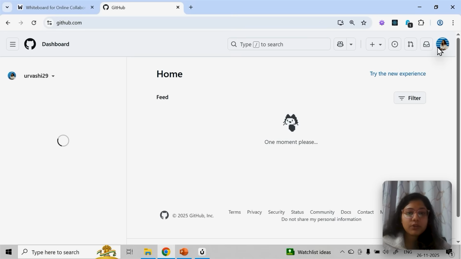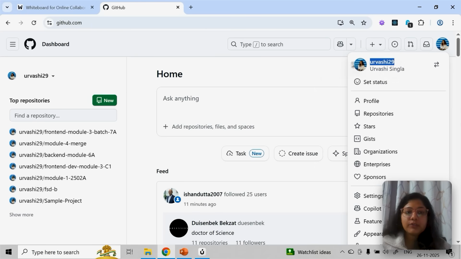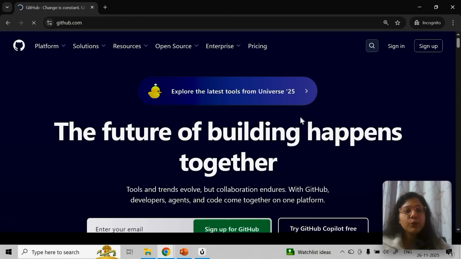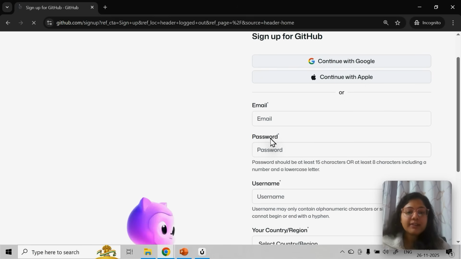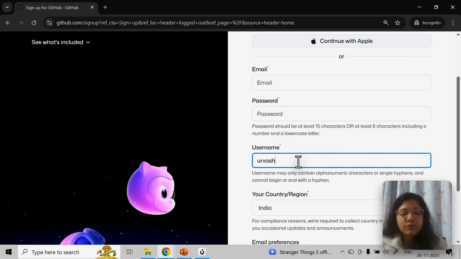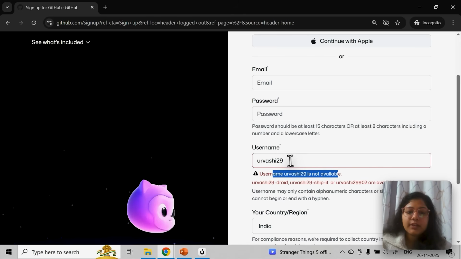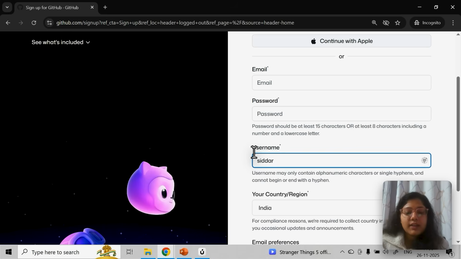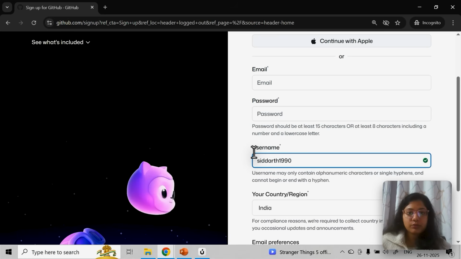On the top right, you can see your username. When you create your account on GitHub, you have to choose one username, and it is going to be unique. Mine is Urvashi29, so that is a unique one. If I have Urvashi29, no one else can use the same username. If it's already taken, you have to try out variations based on your name. Let's say someone's name is Siddharth, so you can keep Siddharth and then try adding some numbers like this.